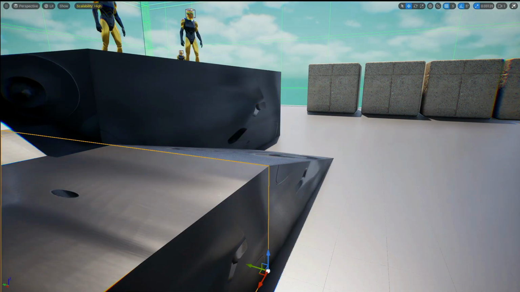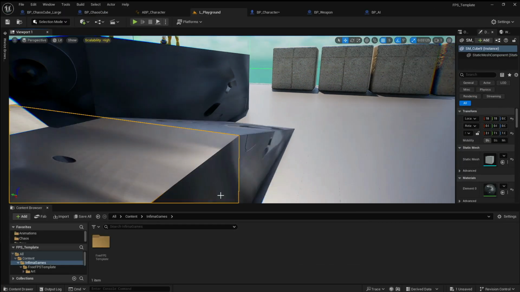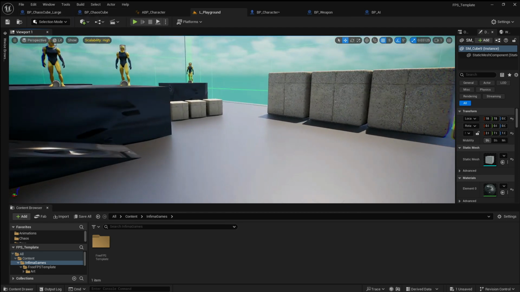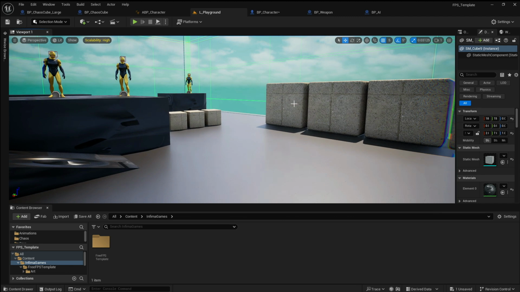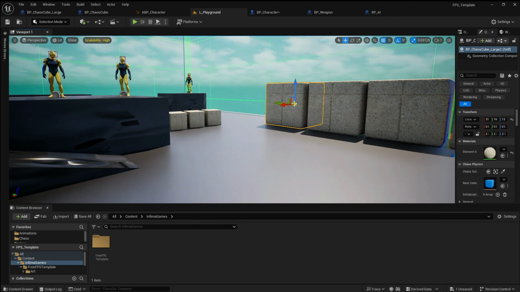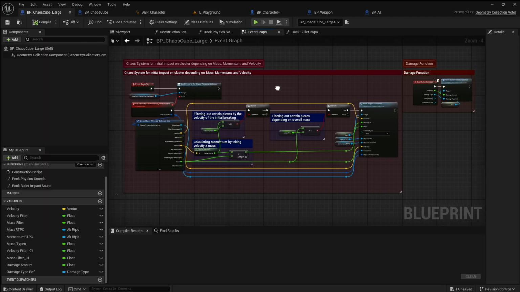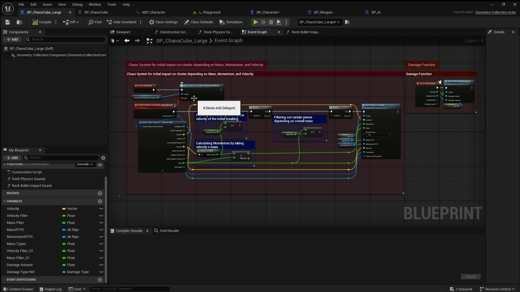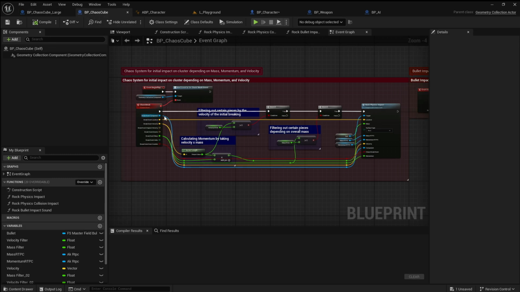That was the different kinds of destruction for different scales. I will show you how I implemented everything. First of all, I wanted to do multiple versions of this, so obviously, as you can see, I have the large squares and the tiny squares. Both have similar processes, but for the big ones, I'm using a collision event, and then for the smaller ones, I am using a break event.